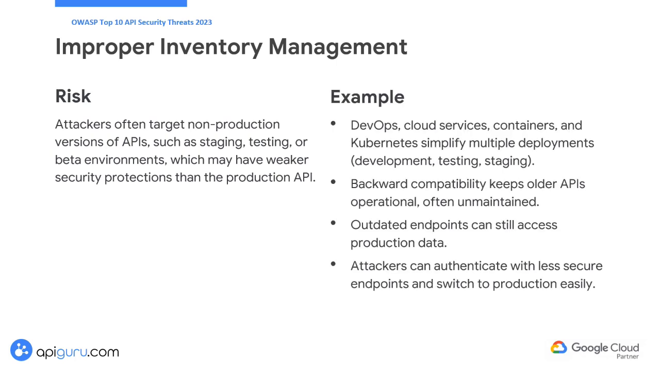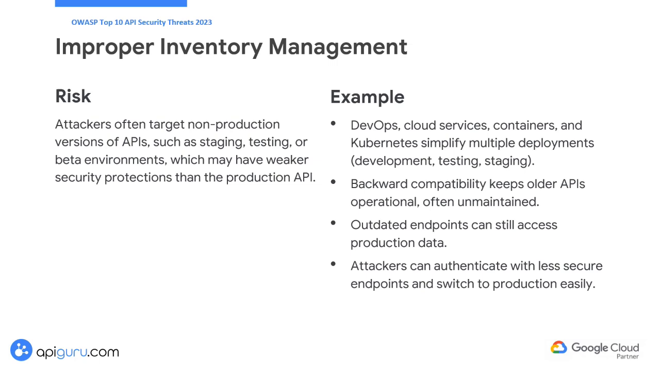DevOps practices and cloud technologies simplify the management of multiple deployments, such as development, testing, and staging. However, backward compatibility often requires keeping all the APIs active, even if they aren't properly maintained. These outdated endpoints may still access production data, posing a security risk. Attackers might authenticate with a non-production endpoint and then switch to an inadequately managed legacy API, gaining access to sensitive